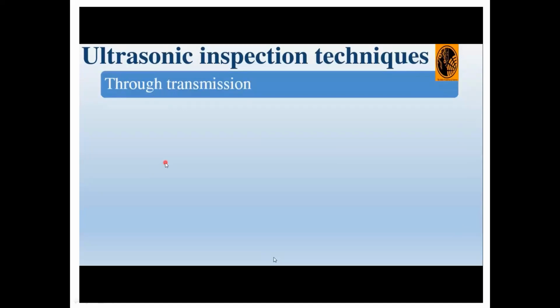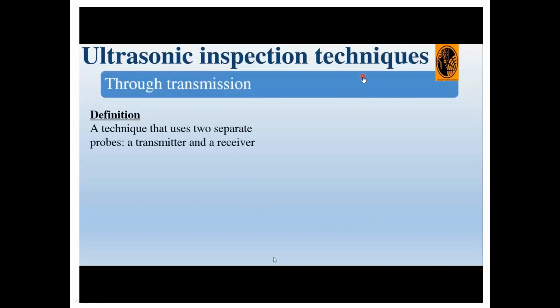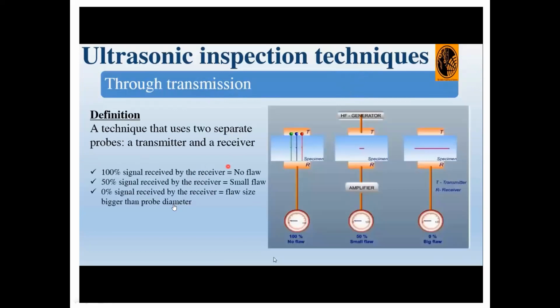Now see the through transmission method. Here we have two separate probes, one transmitter and one receiver. Here we are measuring the time.